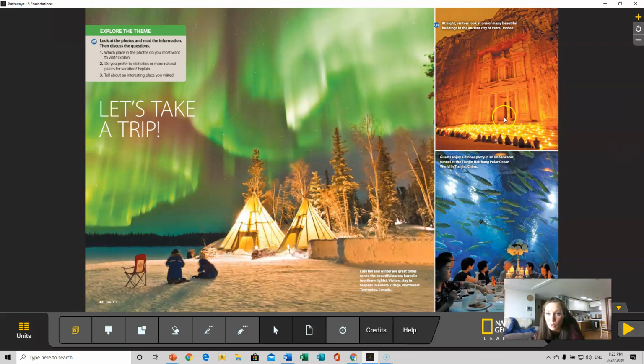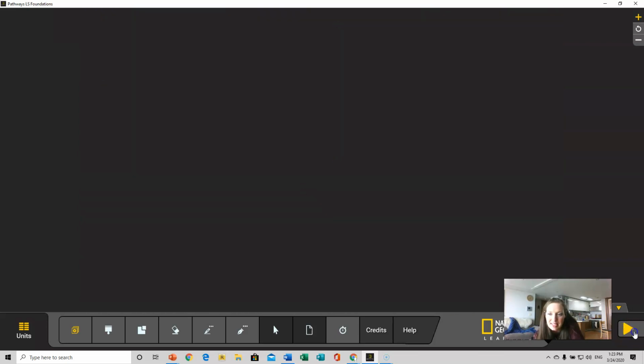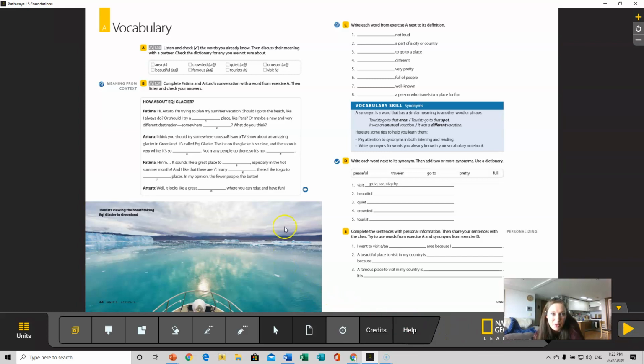And here are some other places. This is in Jordan, one of the national wonders of the world. And here is in Tianjin in China. It's an ocean exhibit, like an aquarium. So these are some places to visit. So let's look at your textbook. Now, we already introduced this vocabulary, so you can see this vocabulary: area, beautiful, crowded, famous, quiet, tourists, unusual, and visit.